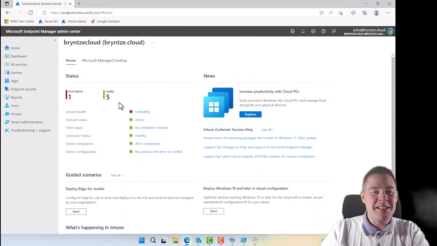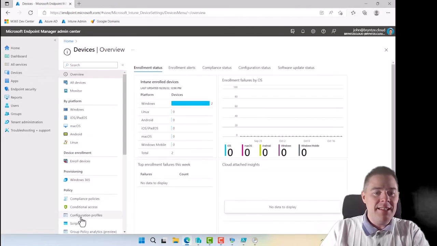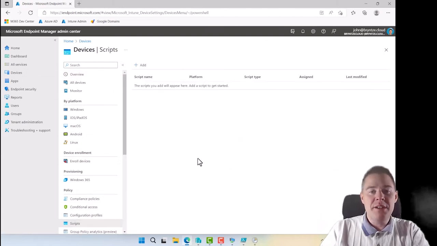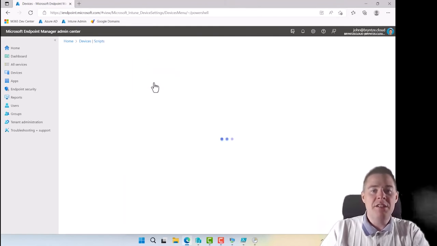So probably it looks like this. We just go to devices, and under here we have Scripts. You can have two kinds of script if you manage Mac or Windows, but for Windows it's PowerShell, not CMD. So we add, macOS or Windows 10 or later. Let's do Windows 10 or later.